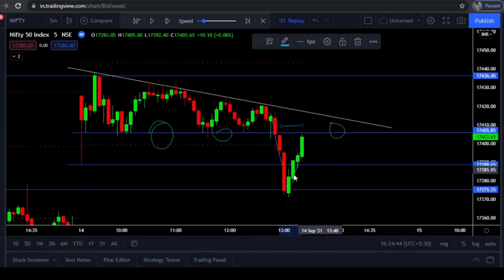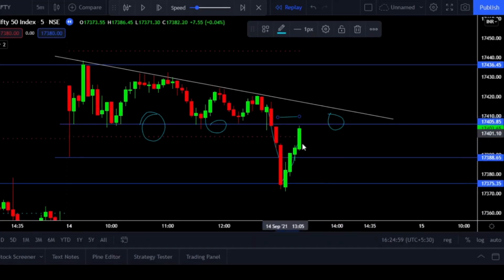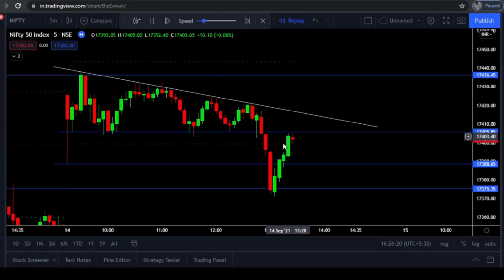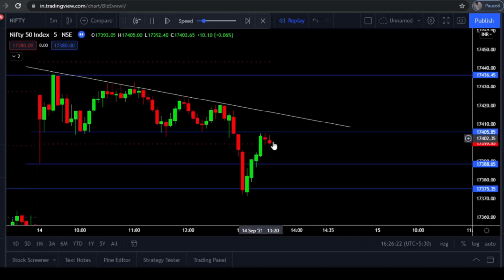So I was waiting for the price to make a retest at that level, and I was waiting for the price action in the live market. Let me show how the candles have been formed and how I took my entry in Nifty at this point. This was the simple reason behind that entry: support level acting as a resistance level after the breakout. You can see here a doji candle has been formed. This was the reason I was waiting for an entry here.